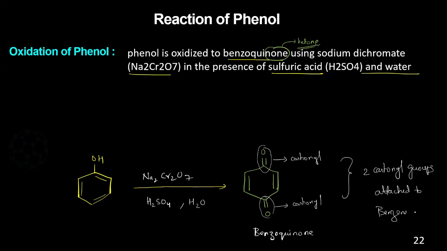So it is called benzoquinone. Okay, so this is what happens if you use Na2Cr2O7, sulfuric acid, water. This benzene will convert into benzoquinone.